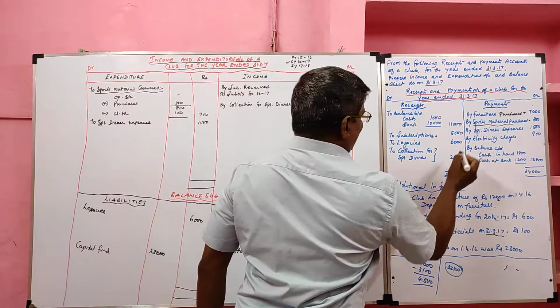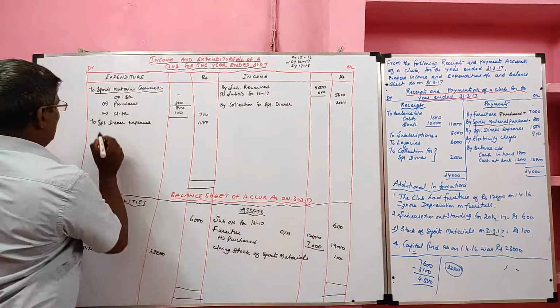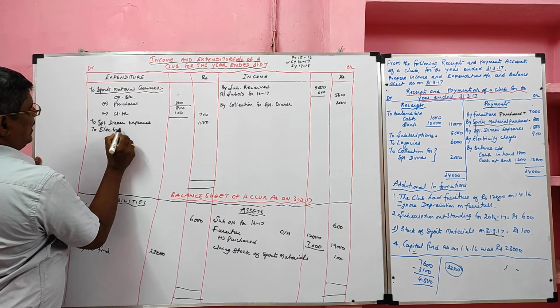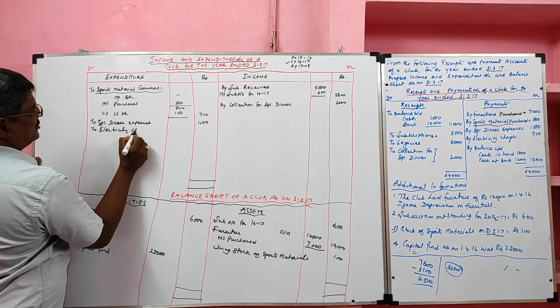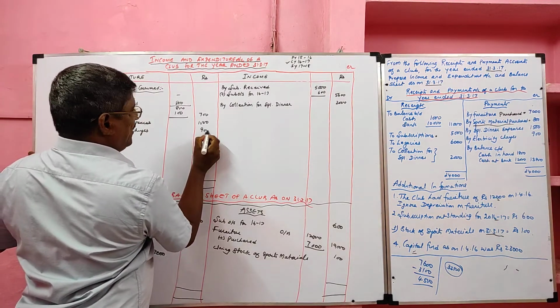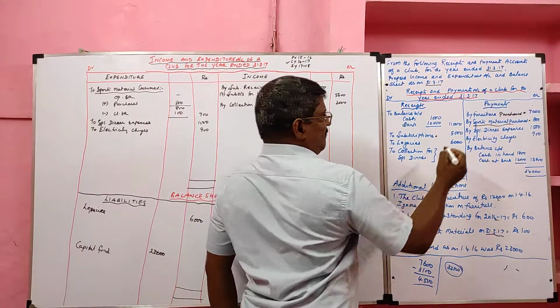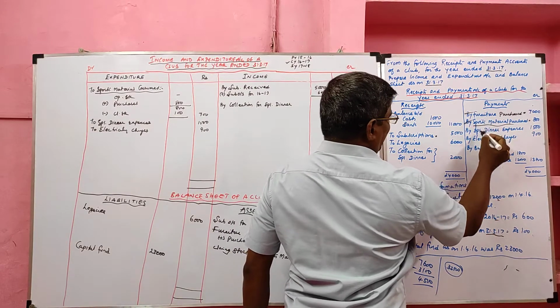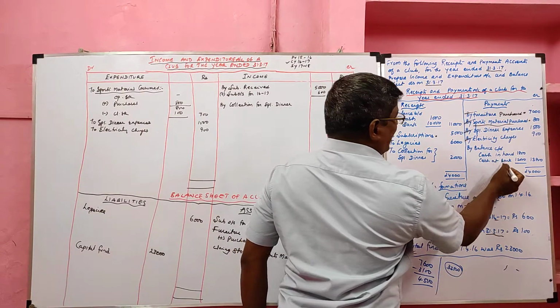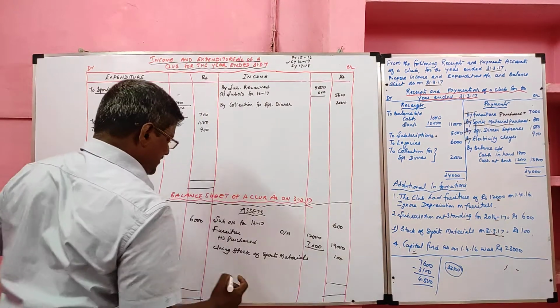Then electricity charges, it is also revenue expenditure, recorded in the expenditure side. The value of electricity charges 900. Then furniture purchased, sports material, special dinner, electricity charges, everything taken. So closing cash and closing bank goes to the balance sheet asset side.